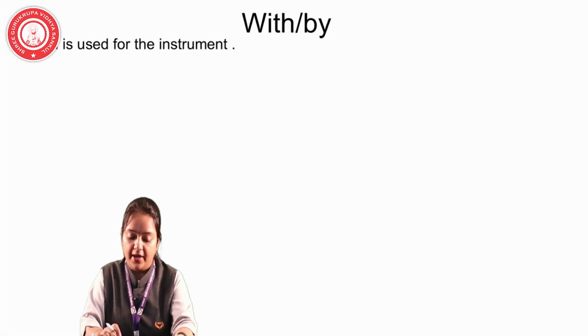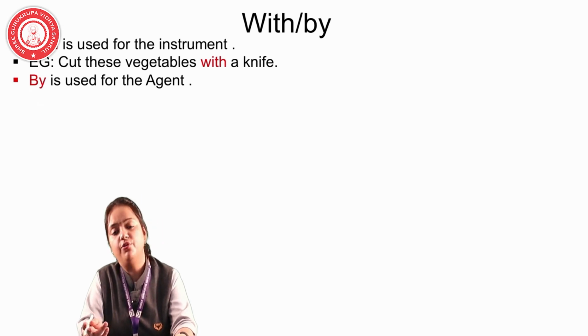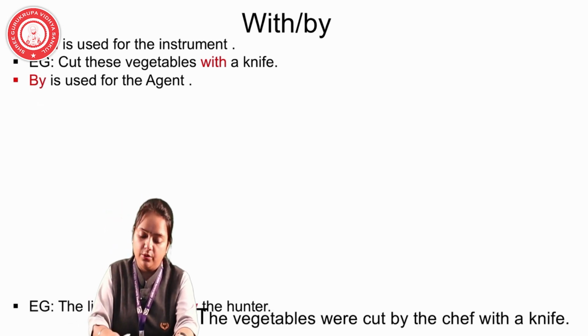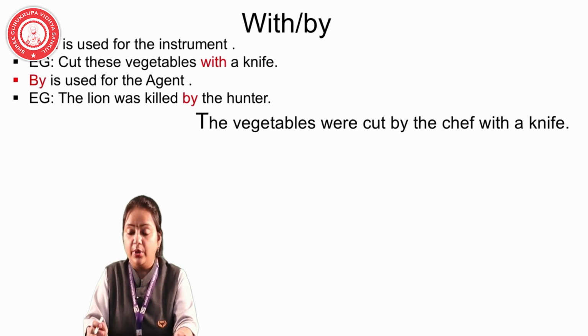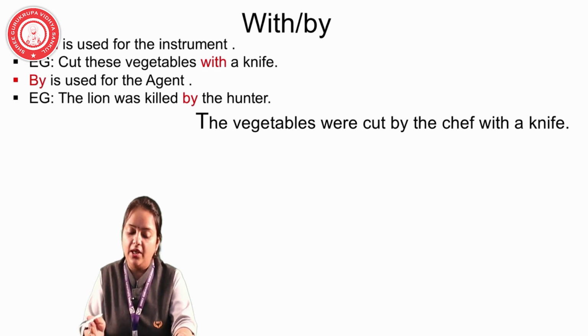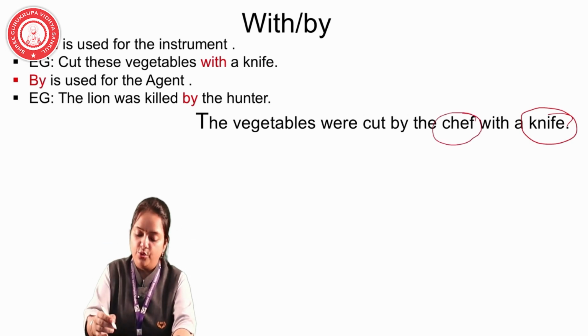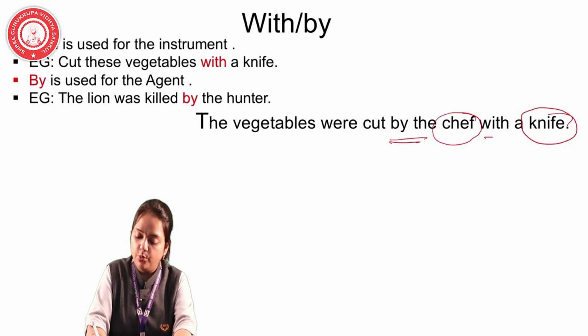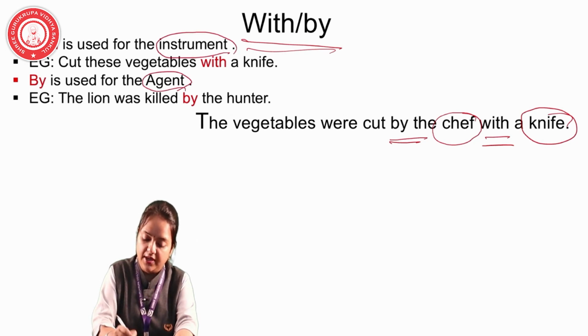With or by. With is used for the instrument. Example, cut the vegetables with a knife. And by is used for the agent, for the person. The lion was killed by the hunter. The vegetables were cut by the chef with a knife. Now see here, knife is an instrument and chef is an agent. So we are using by the chef and with a knife. So the difference between with and by: with for the instrument and by for the agent.